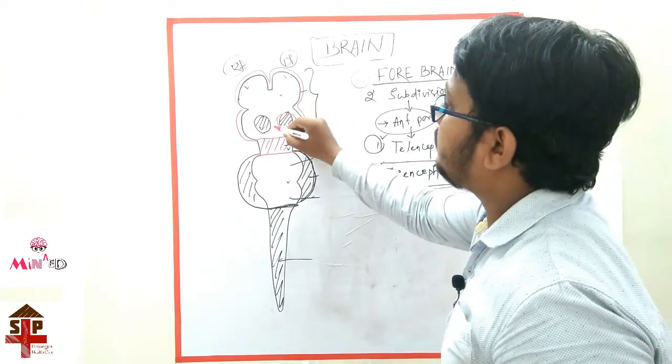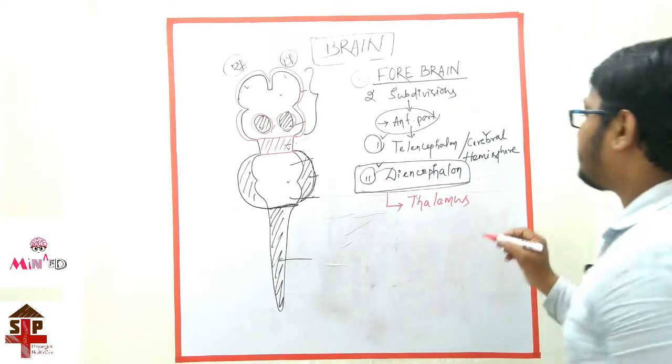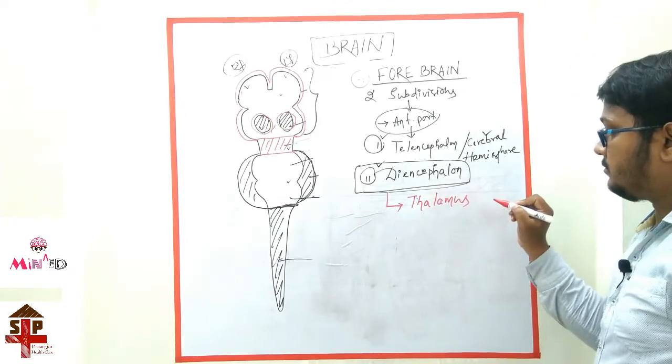This part includes various types of main organs.